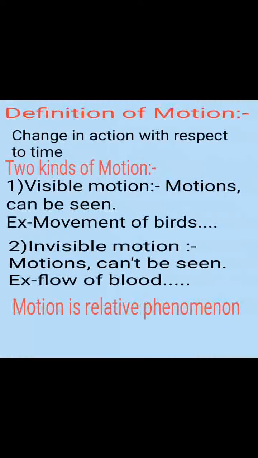Invisible motion: motion that cannot be seen with our naked eyes is known as invisible motion. Example, flow of blood through our arteries and veins, and motion of electrons in a conductor.